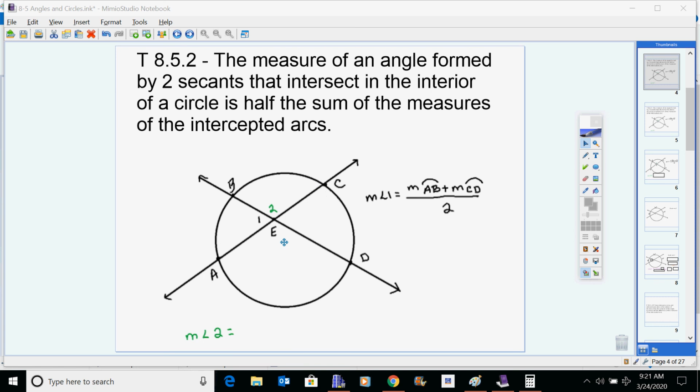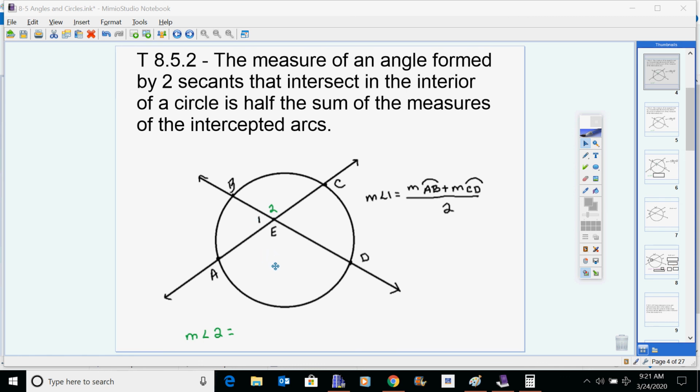Remember, a central angle equals the measure of the arc, but this is not a central angle, so it's not quite that simple. If you take the average of the 2 arcs, in other words, divide by 2, you get the measure of this angle right here.